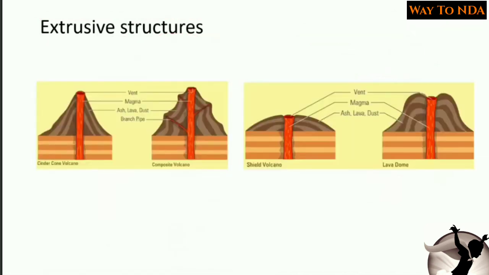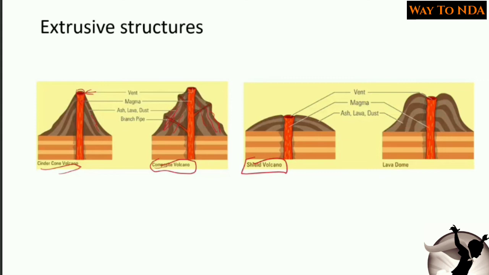If you want to see in detail, here you can find the cinder cone volcano. This is the cinder cone, this is the vent, and here the magma is coming, and this is the ash which got deposited, the lava dust. In the same way, on this side also, here you can see the layers. This is the composite volcano which I was explaining, where you can see there are various layers.